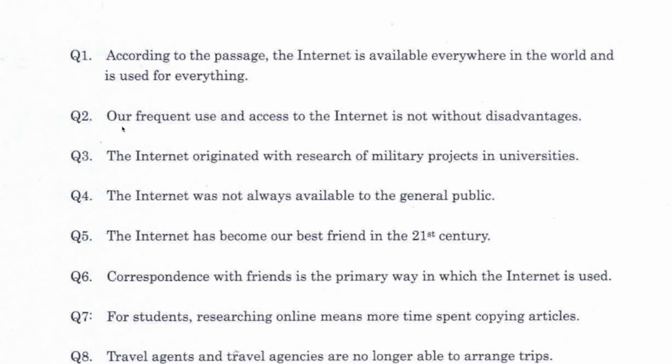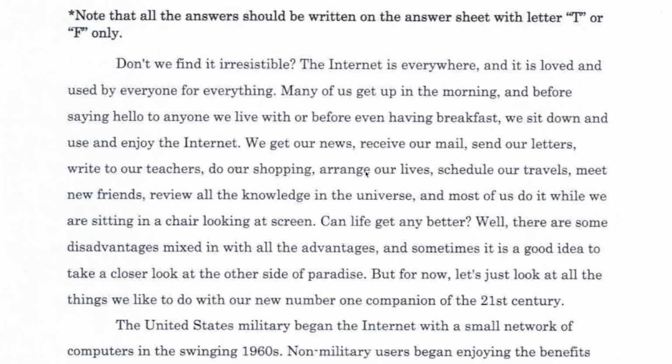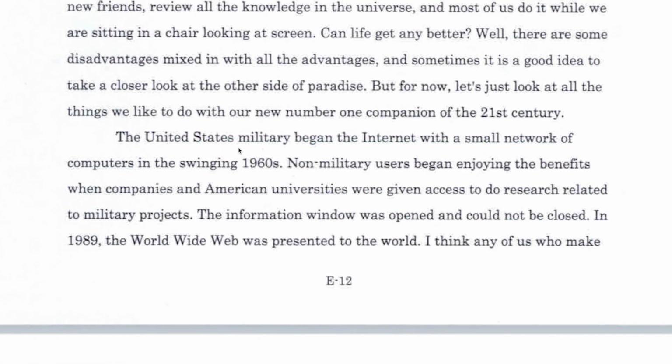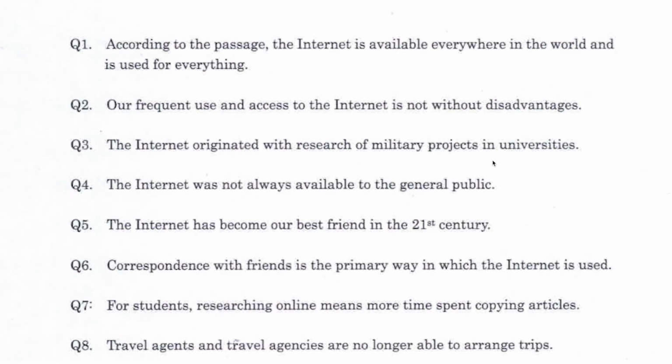Number 2, our frequent use and access to the internet is not without disadvantages. I think the answer is true. Number 3, the internet originated with research of military projects in universities. The origin of the internet. Military, internet, computers. Okay, so not universities. This part, in universities, is false, which makes the whole sentence false. Number 4, the internet was not always available to the general public, which is true.